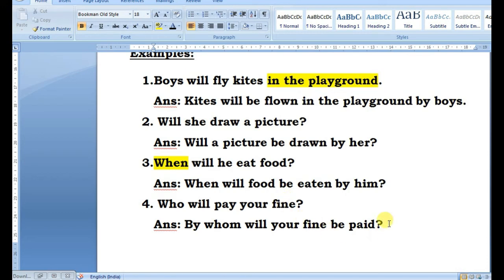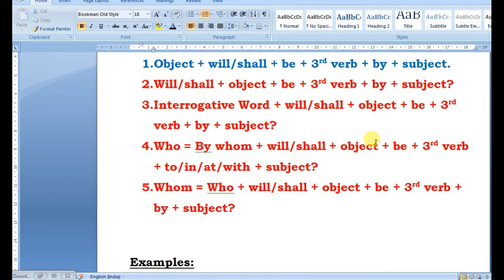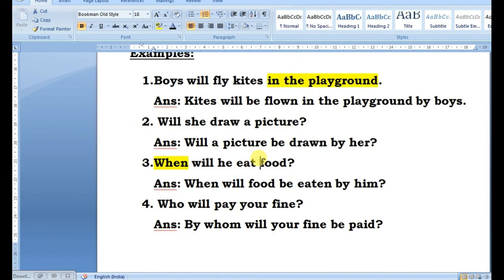I told you if you do not have a subject, no problem, no need to continue with the formula. We will stop right after the verb. When we do not have a subject, there is no use of with, at, in, to. So if there is no subject, we will not use by also. By will get deleted and we will stop after the verb. Okay, so this is the system.